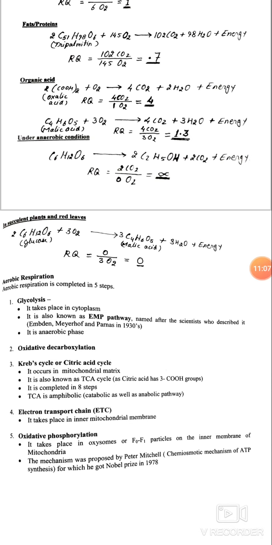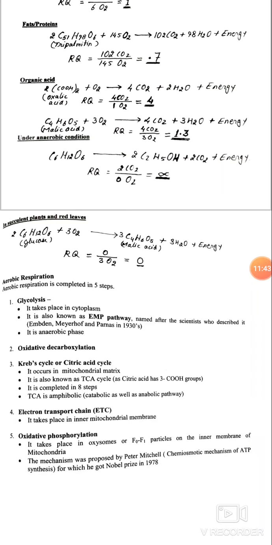It is completed in 8 steps. TCA is an amphibolic pathway, catabolic as well as anabolic. Fourth is the electron transport chain, which takes place in the inner mitochondrial membrane. Fifth is oxidative phosphorylation. It takes place in oxysomes on the inner membrane of mitochondria. The mechanism was proposed by Peter Mitchell, for which he got the Nobel Prize in 1978.